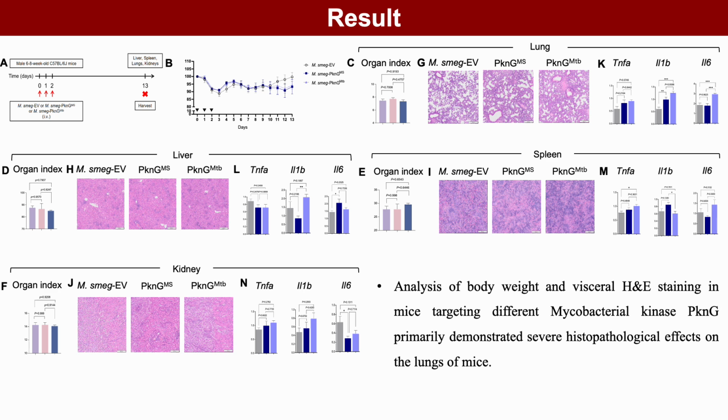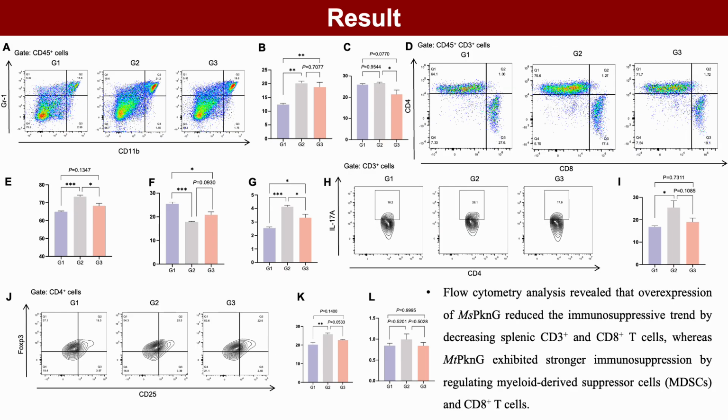H&E staining and qPCR revealed severe lung injury and inflammatory changes. Finally, to assess immune function, we analyzed spleens from infected mice by flow cytometry for antigen-specific cytotoxic T cells. PknG overexpression induced a strong immunosuppressive effect.